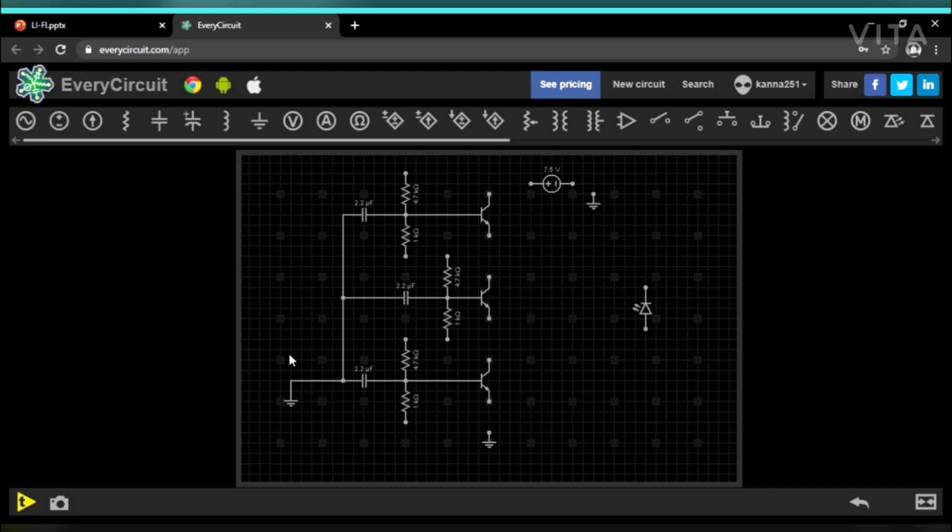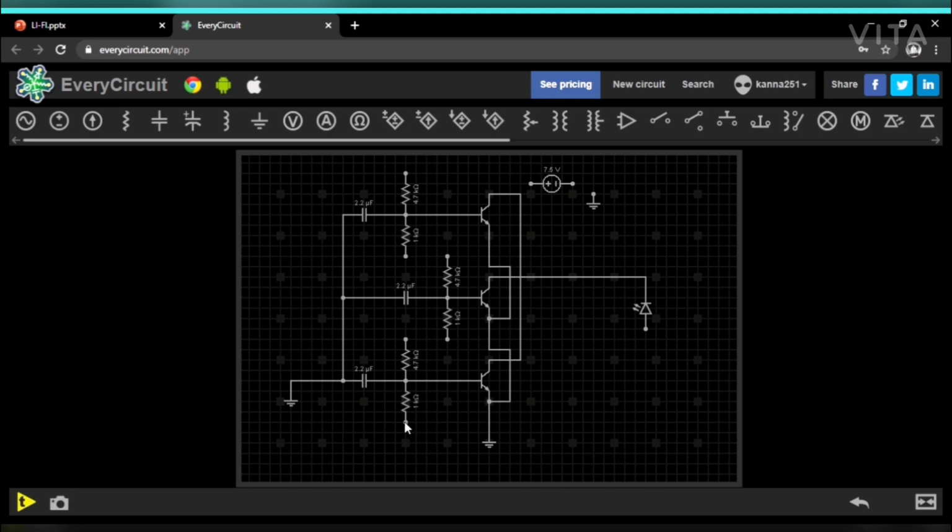Now all the emitter sides should be connected with the other emitter side of the NPN transistors, and this center emitter side should be connected to one end of the LED, and all the collector sides should be connected with each other. Let's connect this collector side to this collector side and ground it.